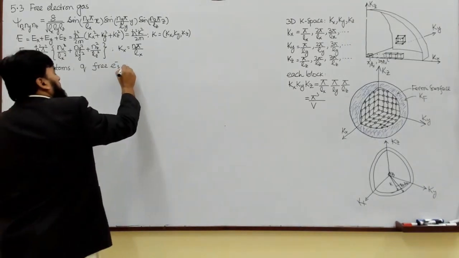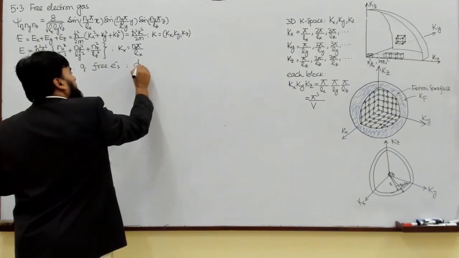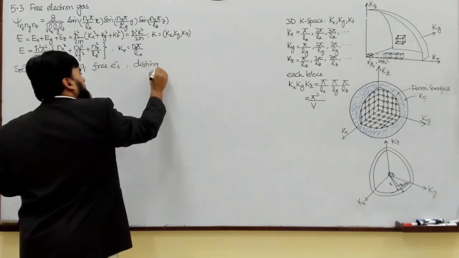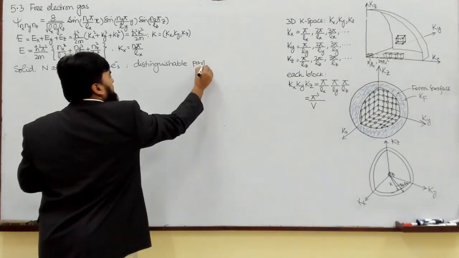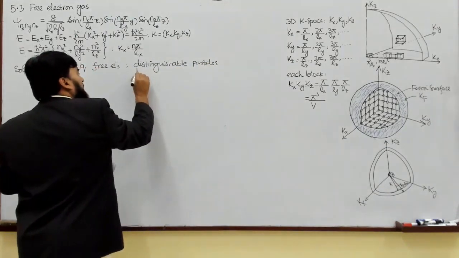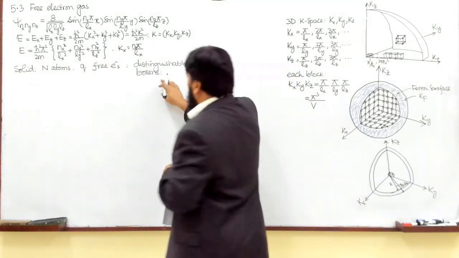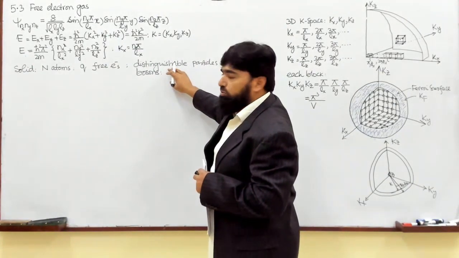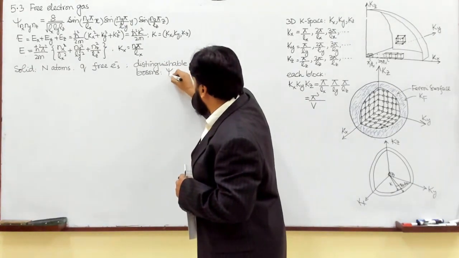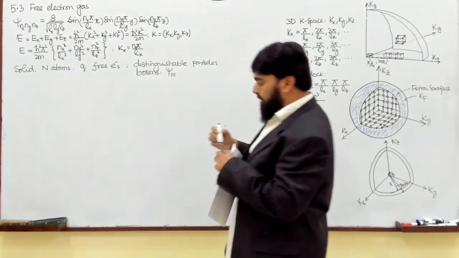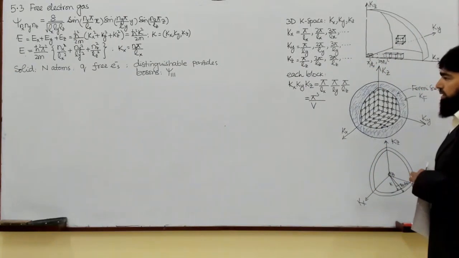Now if, for example, we were having these particles as distinguishable particles, or we were having these as bosons, then in both cases all the particles will be in the ground state, which is psi 1,1,1.